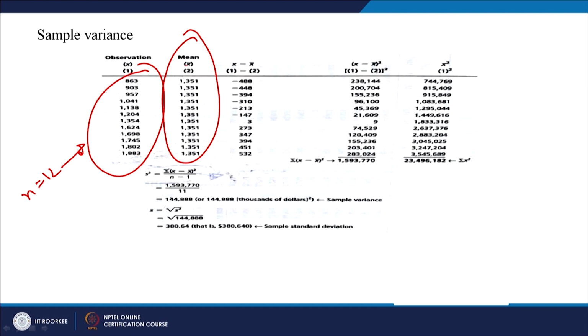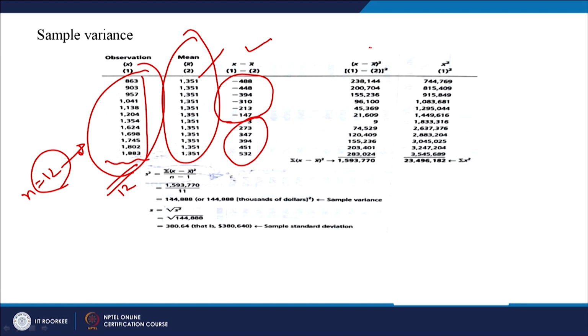Mean is this. So, how did we get this mean? We just summed up all these observations and divided that sum by 12. If you want that sum, you just multiply 12 with this, you will get the sum. Now, the third one is x minus x bar. So, x is this, x minus this is this. These are first few negative values and then positive values. Take the square, summation of that, take square of x value, square of all these observations, and the summation is this.